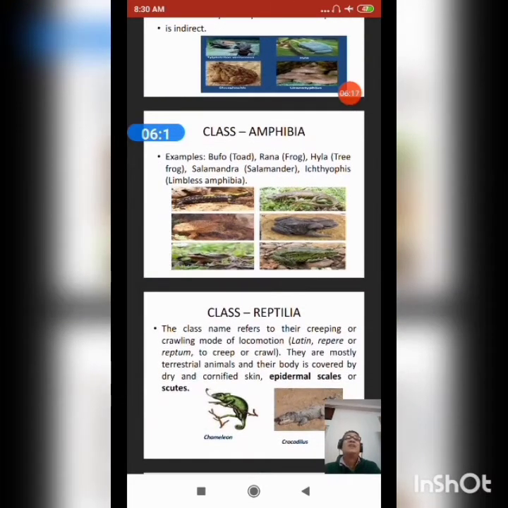Examples are Bufo, common name toad; Rana, that is frog; Hyla, tree frog; Salamandra, that is salamander; and the limbless amphibian is Ichthyophis.